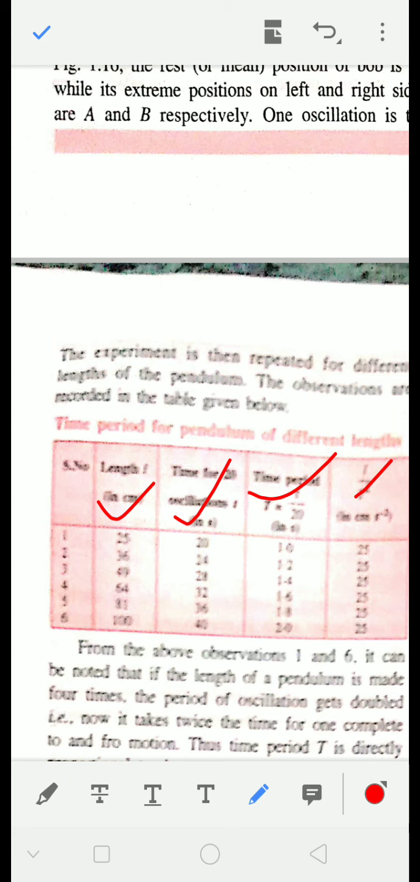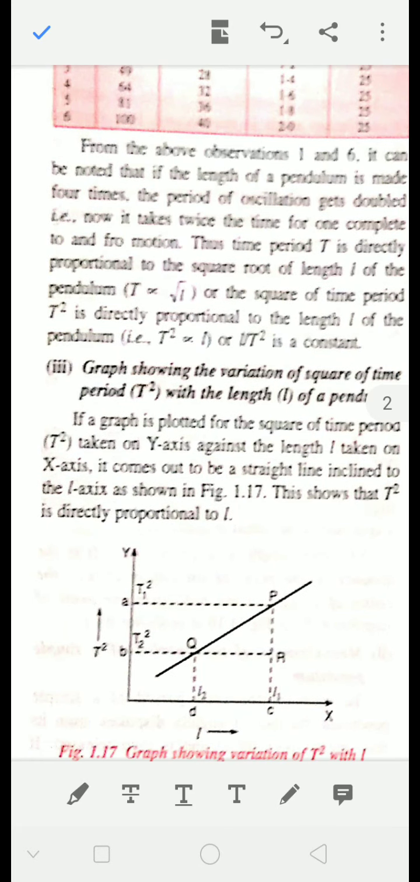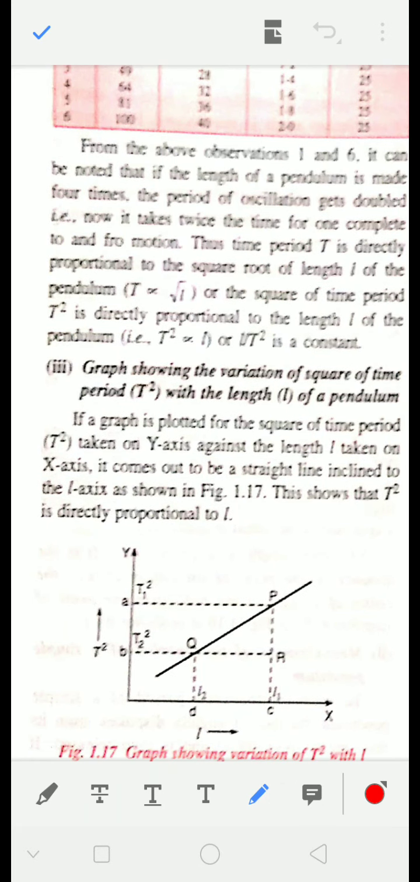Okay. So from this table, one thing is clear: length is changing, time is changing, but L by T square is constant. So L by T square is constant, and this is shown by this graph. This straight line graph shows us that L by T square is a constant. This we can understand from this graph.